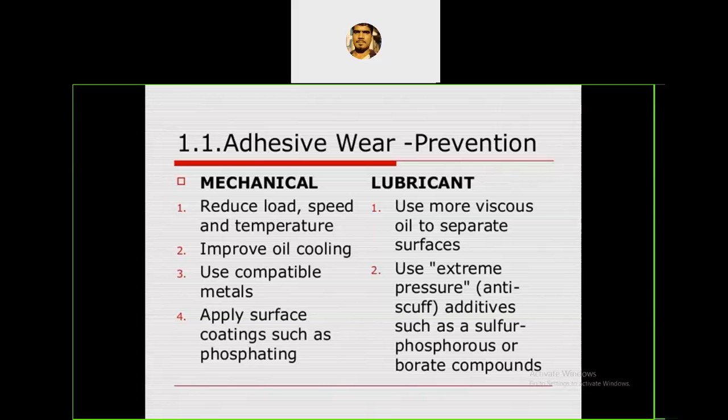Next, apply surface coatings. Yes, that is what we did in our last class. There are so many methods for surface finish, and coating is one example. With the help of coating, we can reduce the friction as well as wear. This is the mechanical way. But if we go with lubricant, use more viscosity oil, a higher grade of oil. If you use it, it will avoid the wear.